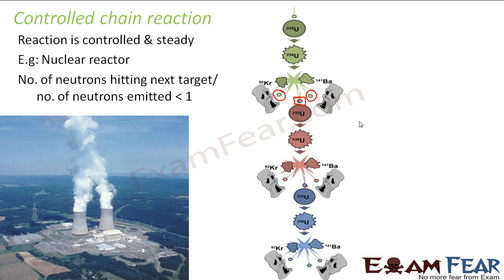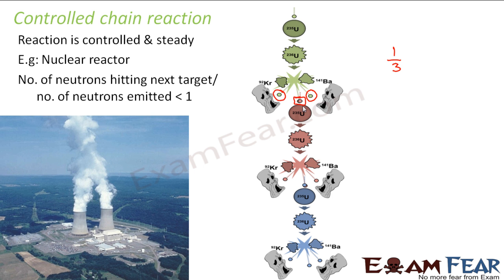In this case, the number of neutrons hitting the next target divided by the number of neutrons emitted is always less than 1. For example, the number of neutrons hitting the next target is 1, and the number of neutrons which were emitted is 3. So 1 by 3 is less than 1.